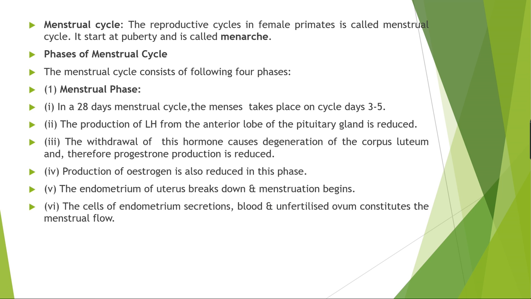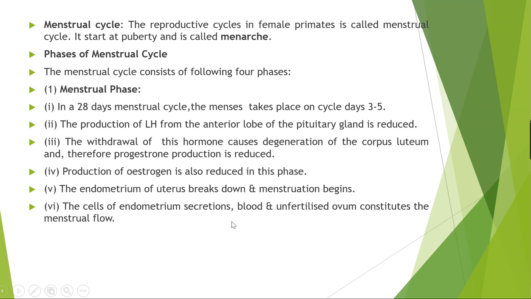Menstruation cycle तभी आ जाएगी when there is a breakdown of the endometrium. और ये endometrium break कब हो जाएगी? When the production of the progesterone hormone is reduced and the estrogen is also reduced in this phase, then only the endometrium of the uterus breaks down and the menstruation begins.